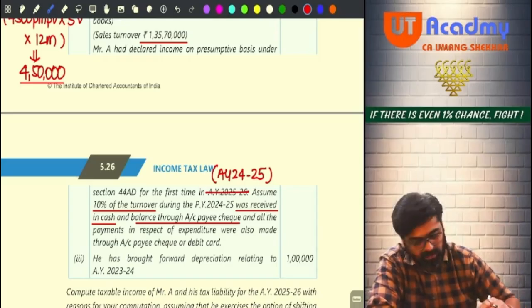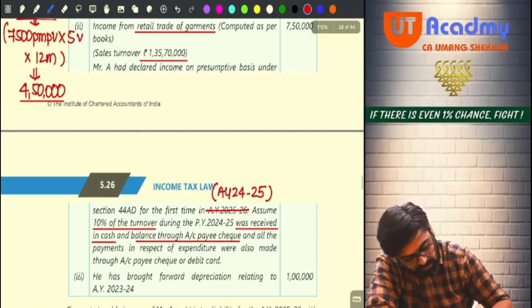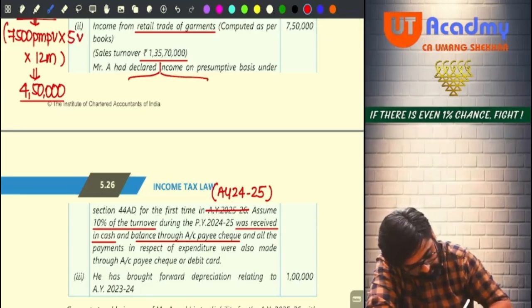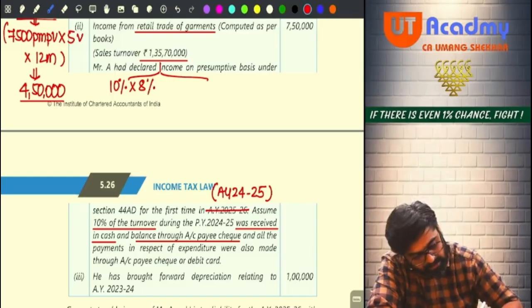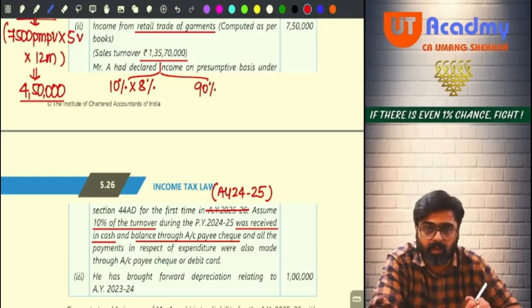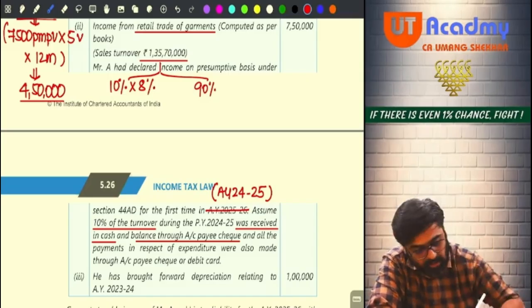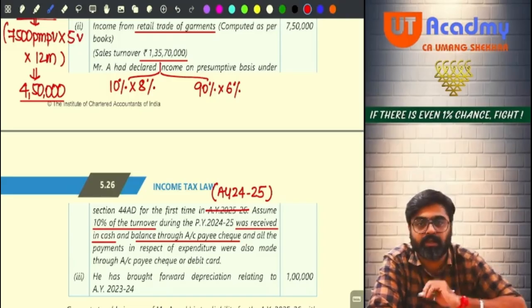Hello, sir. So tell me, out of 1 crore 35 lakh 70,000, the 10% which he is receiving in cash, for that 10% he has to show 8%. And the remaining 90% which he is receiving by prescribed modes, for that 90% turnover he has to show how much? 6% will be sufficient.